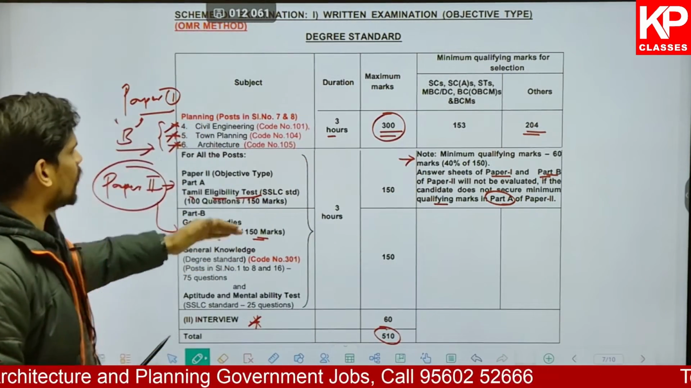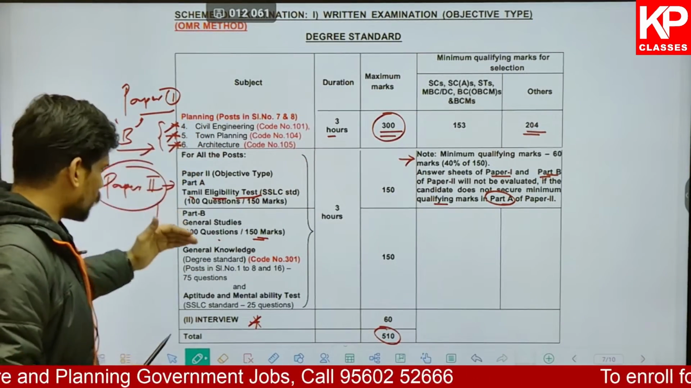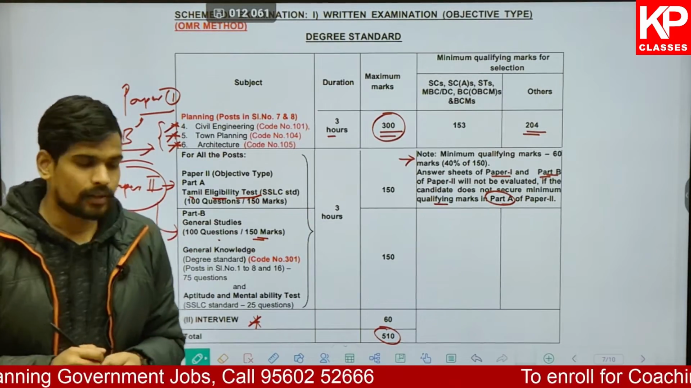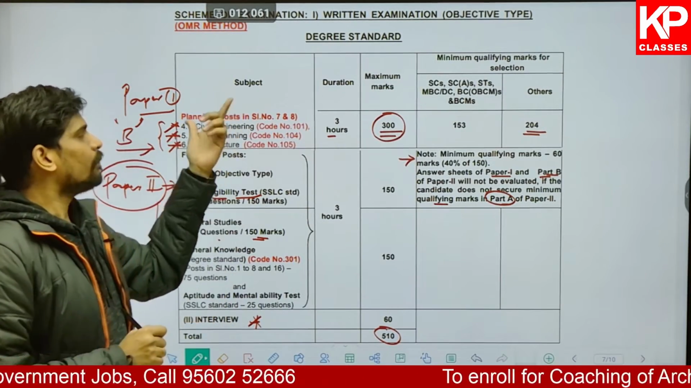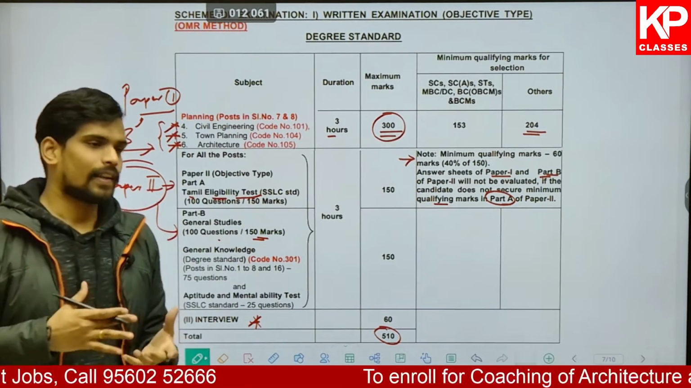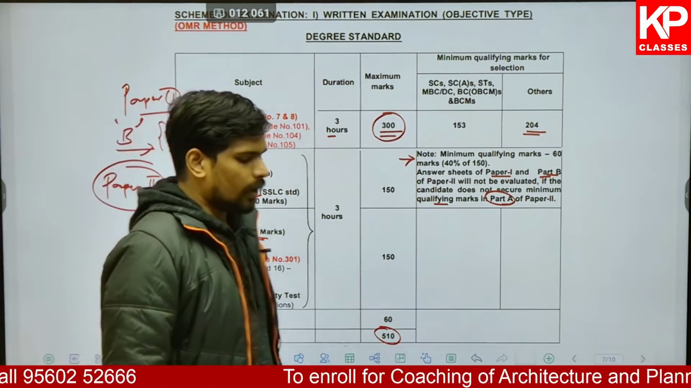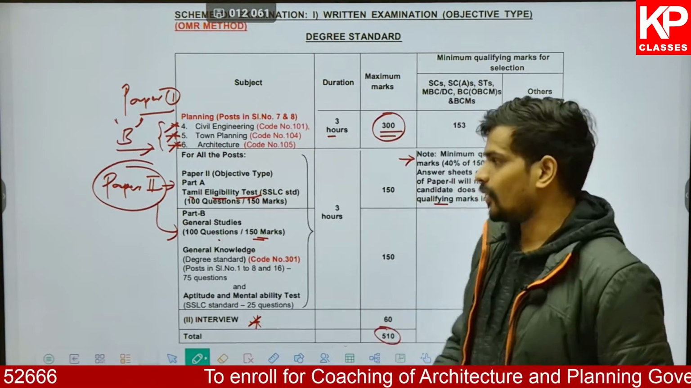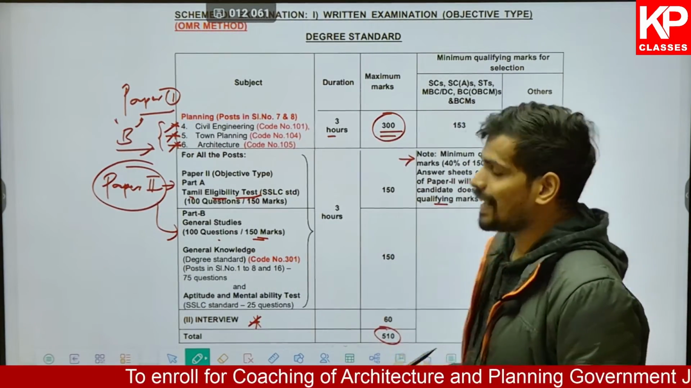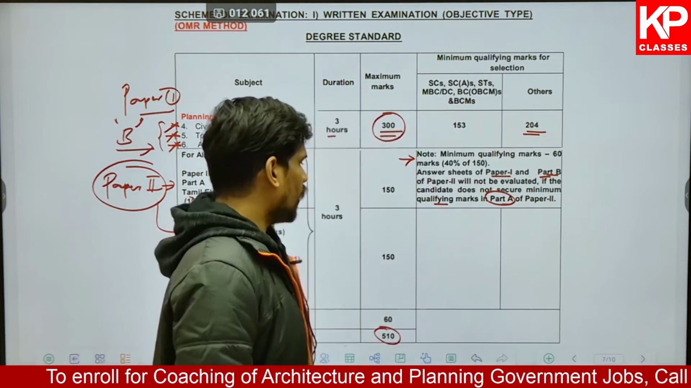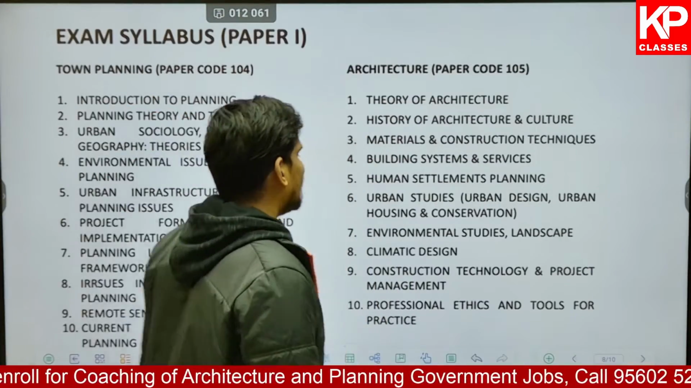The detailed syllabus of the Tamil eligibility test, the general aptitude, the general knowledge part and the core subjects, all these details are given in the detailed notification of this particular recruitment process. So that's an overview of the selection method to be expected for these posts.